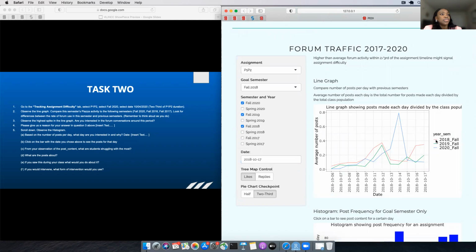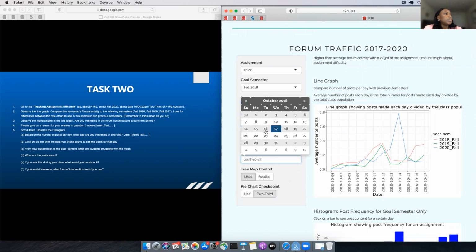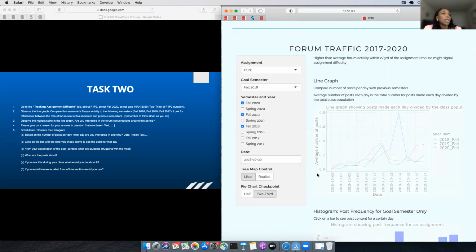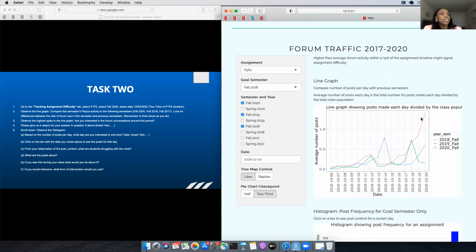Okay, so that's the red. I don't see the spike yet. So when did the spike come? The deadline was the 22nd. Let's see what happened on the Saturday. Yes, in 2018, I see the spike. The deadline was on Monday the 22nd, and on the 20th, the Saturday, there was a very high spike here. It shows that students, on that Saturday, probably chose to work on the assignment.